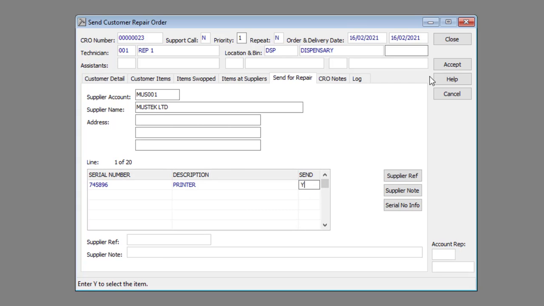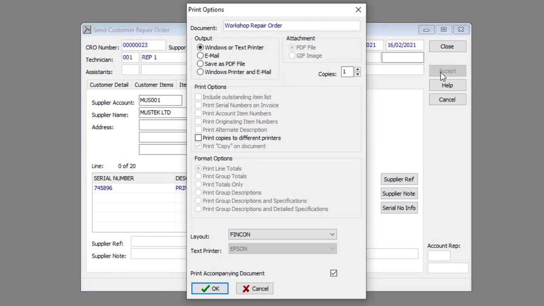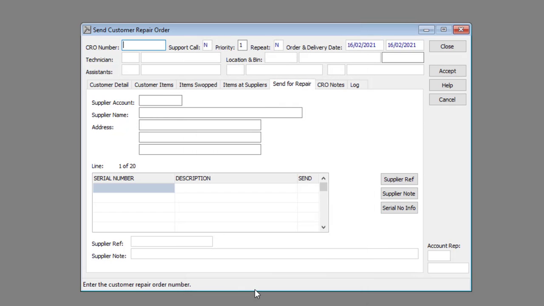Click the Accept button to save the changes. Print the supporting documentation by specifying the print options and clicking the OK button, or click the Cancel button to close the window.